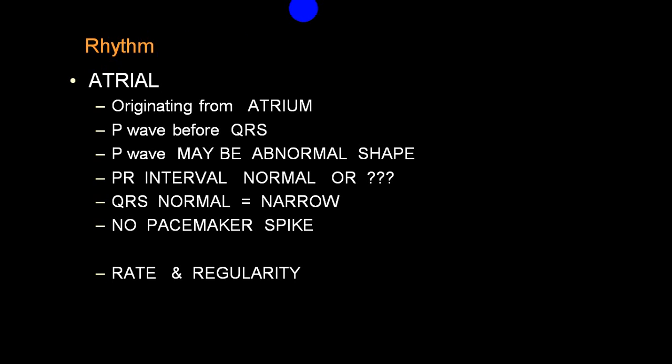So P wave configuration will be abnormal. So P wave shape will be abnormal. Depending upon the AV node conduction, the PR interval will be either normal or abnormal. But because the impulse is finally transmitted to the bundle of His, first activating the interventricular septum and then the LV and RV, the QRS complex will be narrow and will have normal characteristics. There will be no pacemaker spike. This is a characteristic of an atrial rhythm. Depending upon the rate and irregularity, you can have different varieties of atrial rhythm disorders.